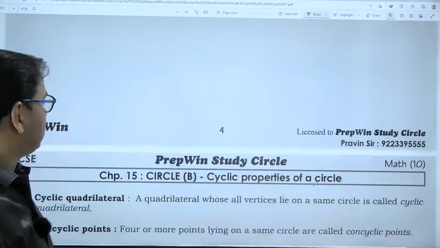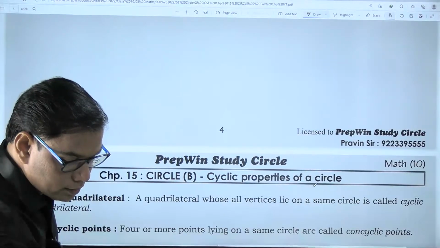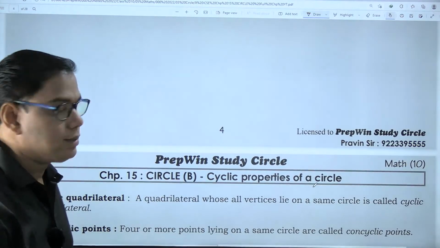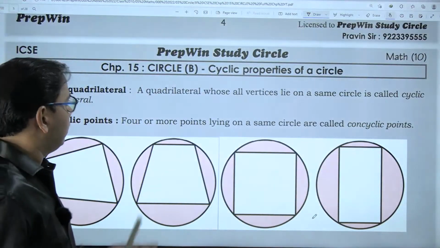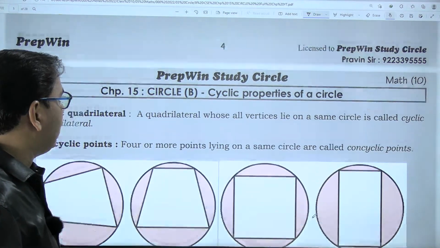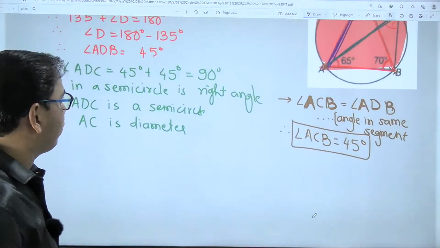I think this was the last sum. So tomorrow, or maybe next class when I take, I will solve a sum, and I will consider this theorem, that is the cyclic properties of a circle.